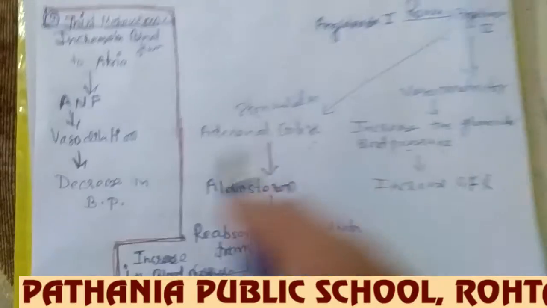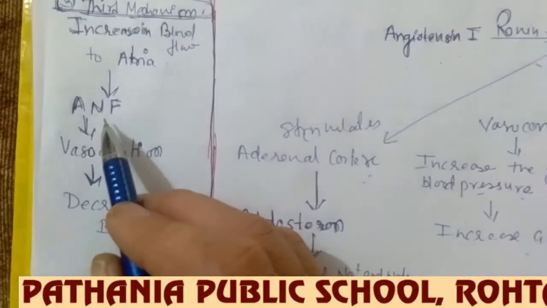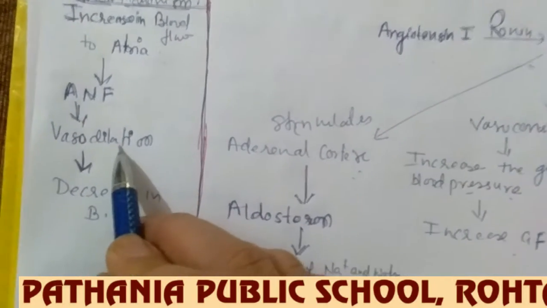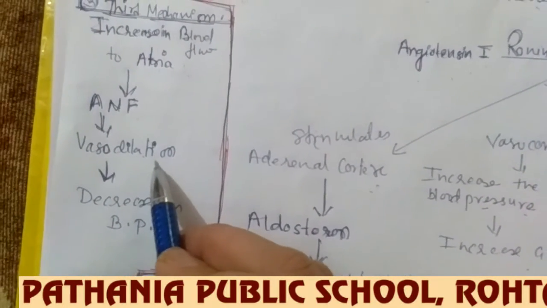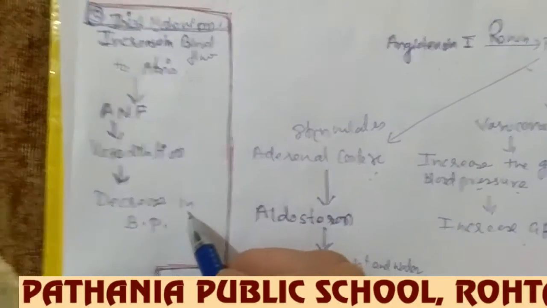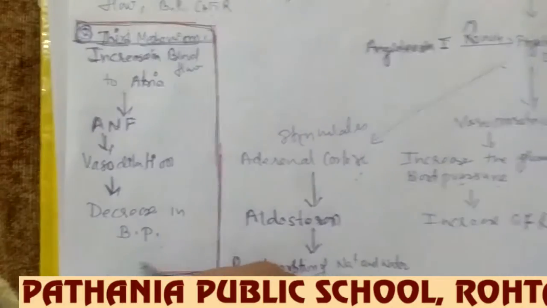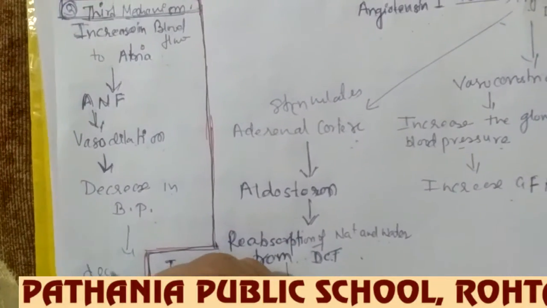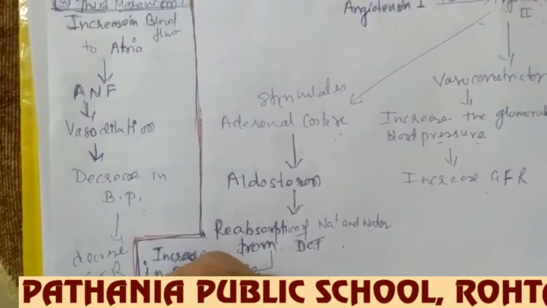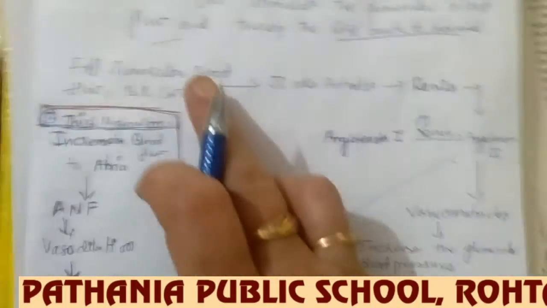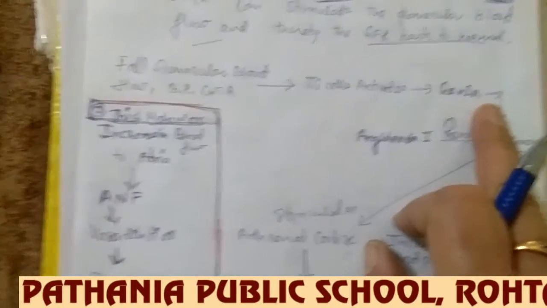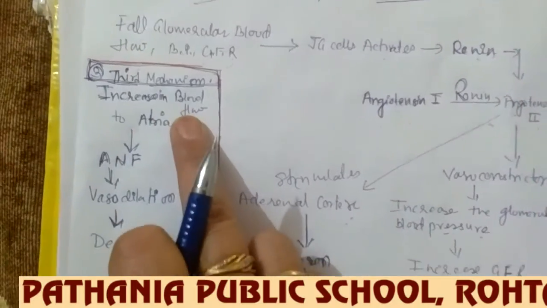So the atrial natriuretic factor, which is present here, will be released from the atria, and it is a vasodilator, so it will cause dilation of the blood vessel. Once the blood vessel gets dilated, a decrease in blood pressure will occur, and a decrease in GFR will occur. Decrease in blood pressure will result in decrease in GFR, glomerular filtration rate. So if there is a fall in glomerular blood flow, it can be increased by the RAS mechanism, and if there is an increase in blood flow, it can be decreased by the